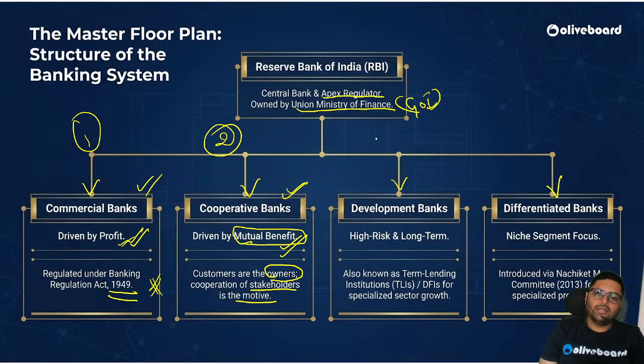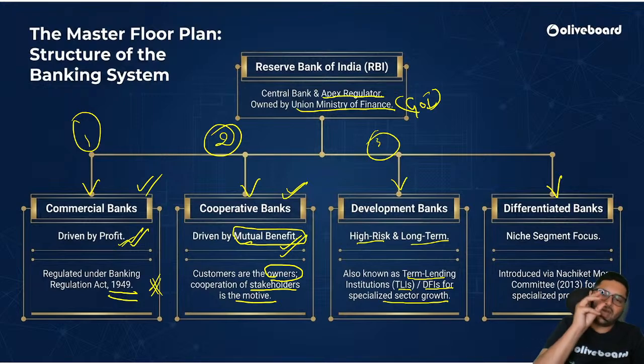Then comes third, development banks. They have high risk and long term banks. Correct? Also known as term lending institutions, DFIs, dedicated financial institutions for specialized sector growth, for development of, suppose agriculture. So for agriculture, they will have a separate bank.